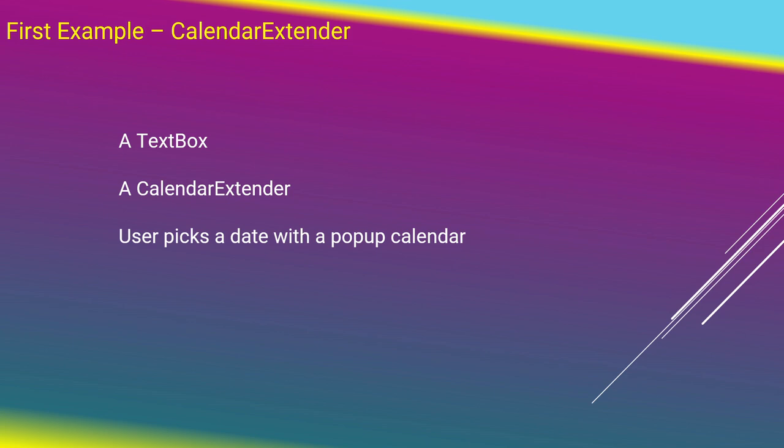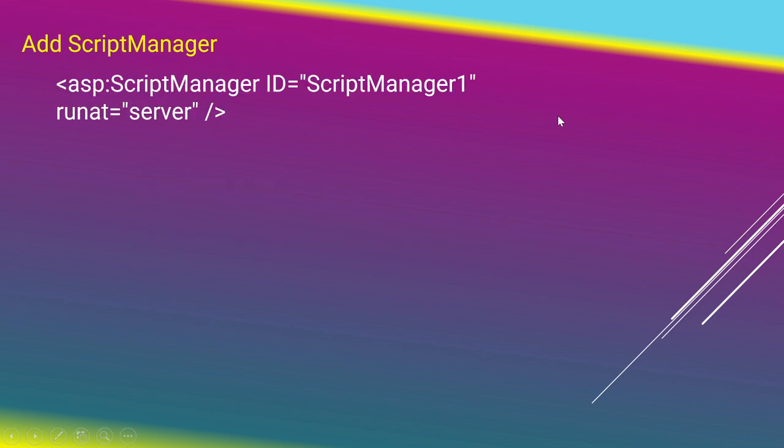Step 1. Always add a script manager control to your page. It is required for AJAX and toolkit controls to function. Now, add a text box and attach a calendar extender control from the AJAX toolkit. Just specify the target control ID to link it.